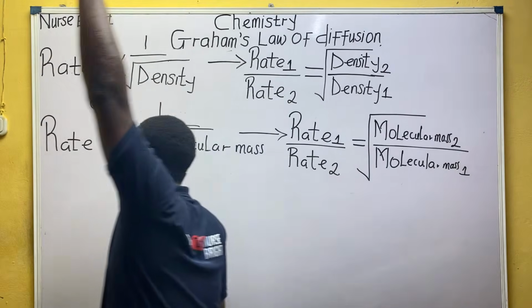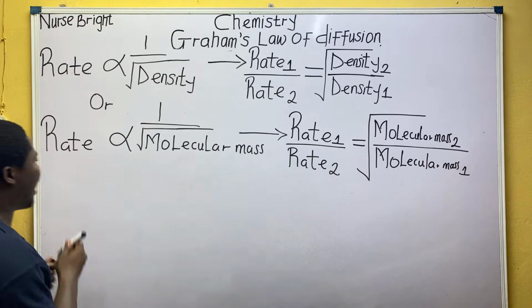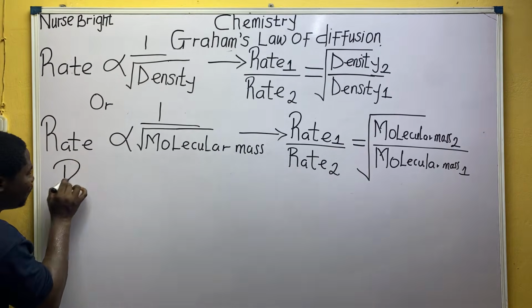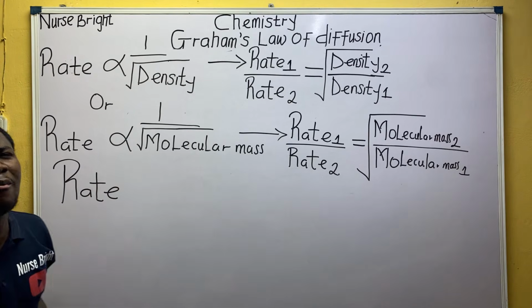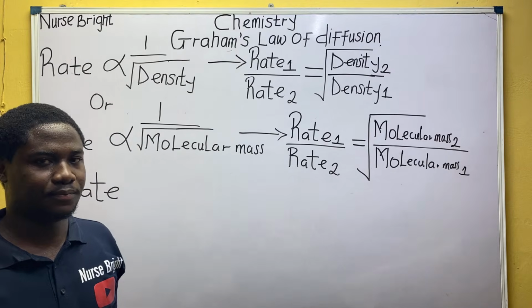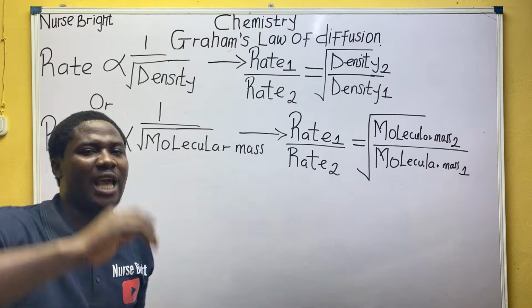So, the third formula, everybody. I'm about to give us the third formula. Look at it. That third formula is the formula for rate. Everyone, what is the formula I'm about to write? It is the formula for rate. What is rate? Let me tell us.